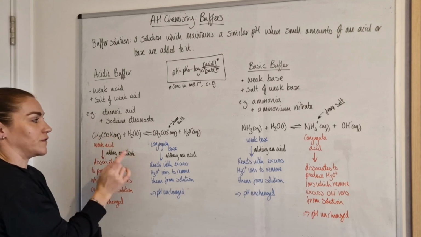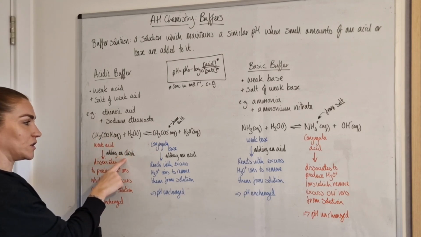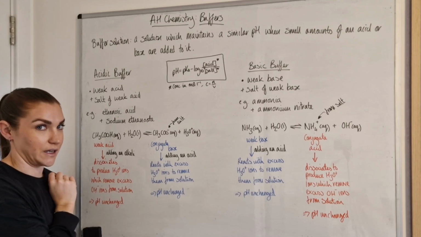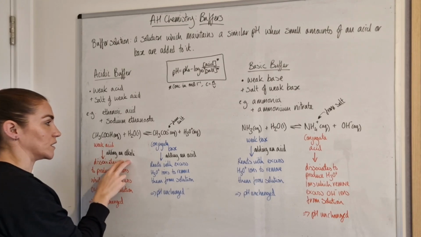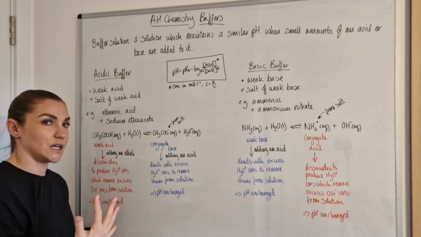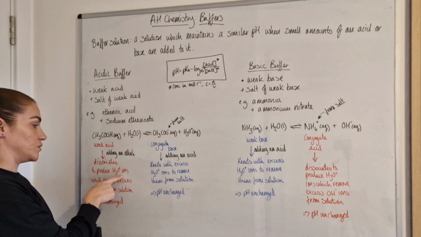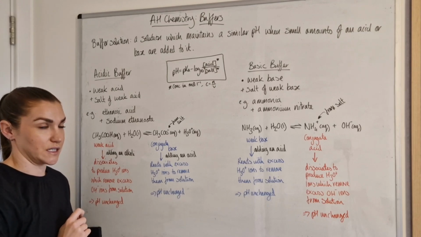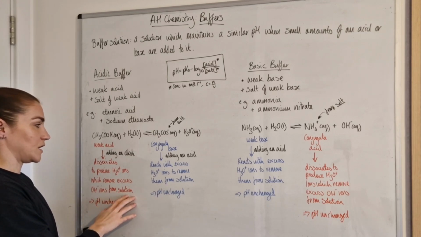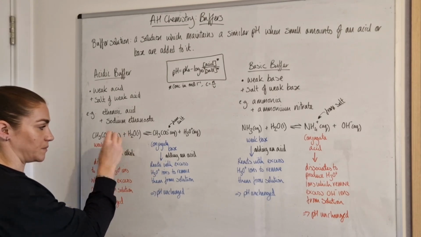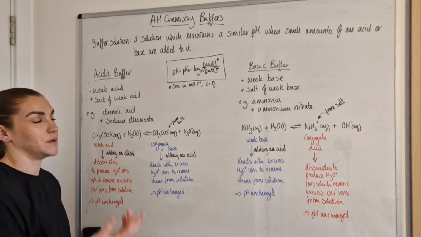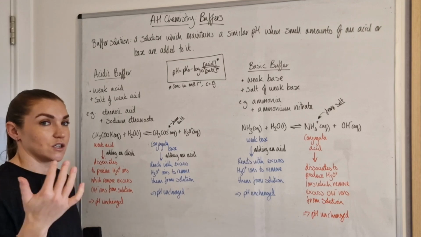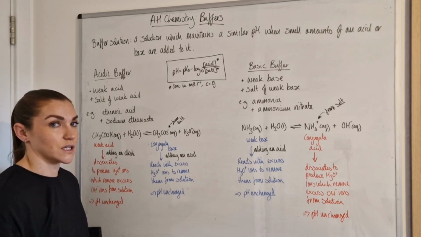In the acidic buffer, what happens if you add an alkali is it's the acid molecule that helps out in that instance. If you add more alkali, the weak acid will dissociate in order to produce hydronium ions, which will then remove the excess hydroxide ions. Because the excess hydroxide ions that you've added by adding an alkali are being removed, the pH doesn't end up changing, because as we know from National 5, pH increases as the concentration of hydroxide ions increases.